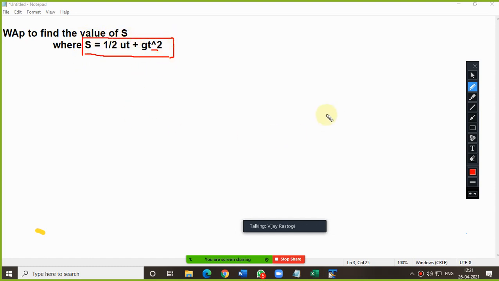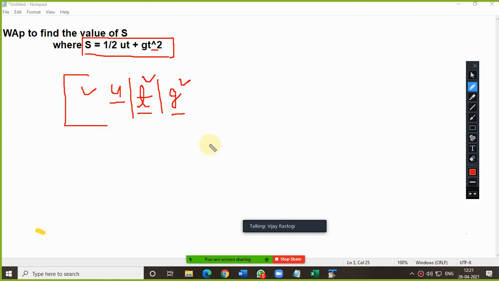See, whenever you get this type of equation with an expression like this, each of U, T and G are variables. These values are not mentioned, which means the user is supposed to enter them from the keyboard.